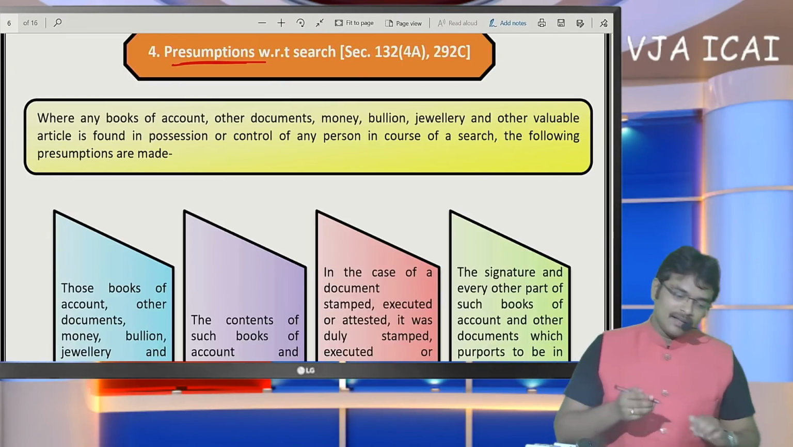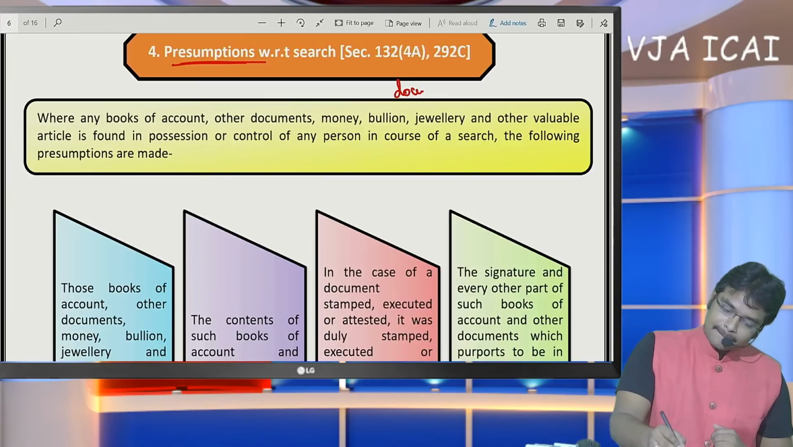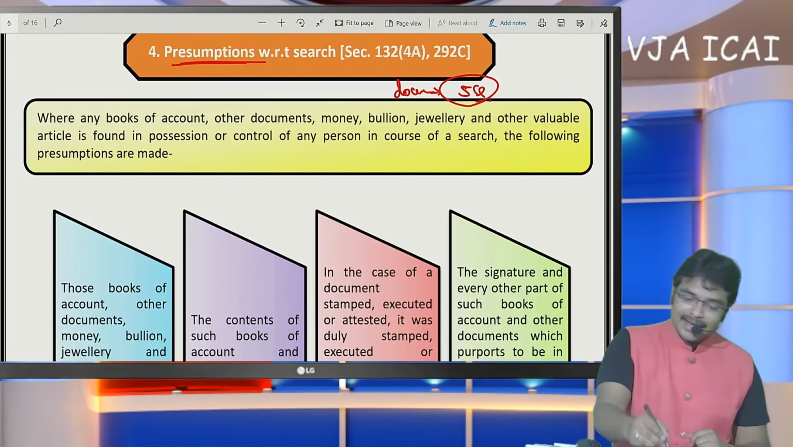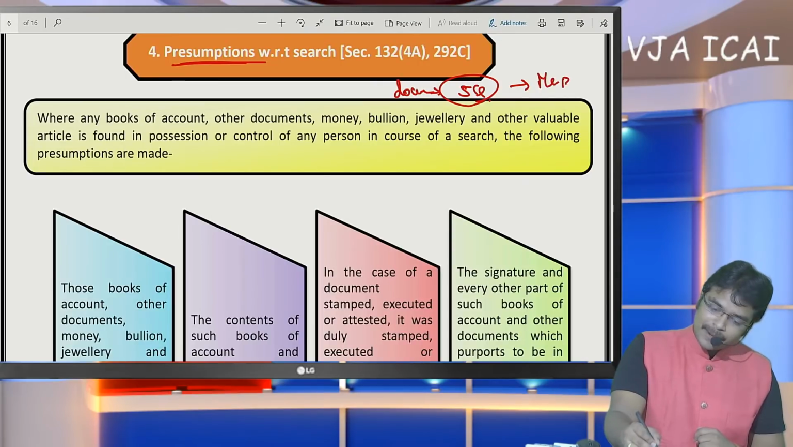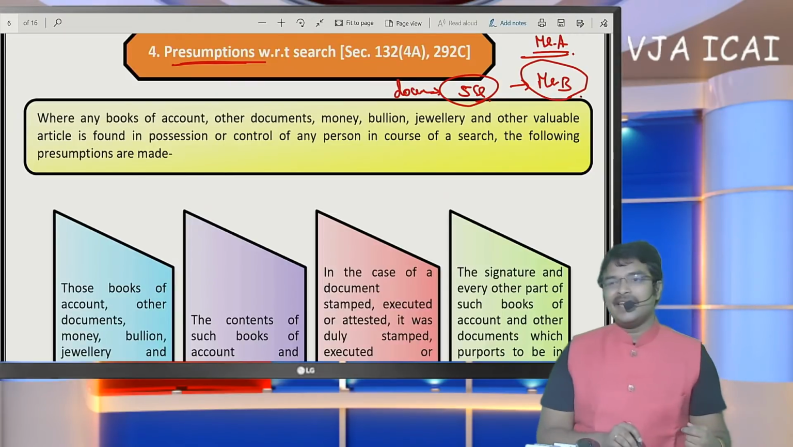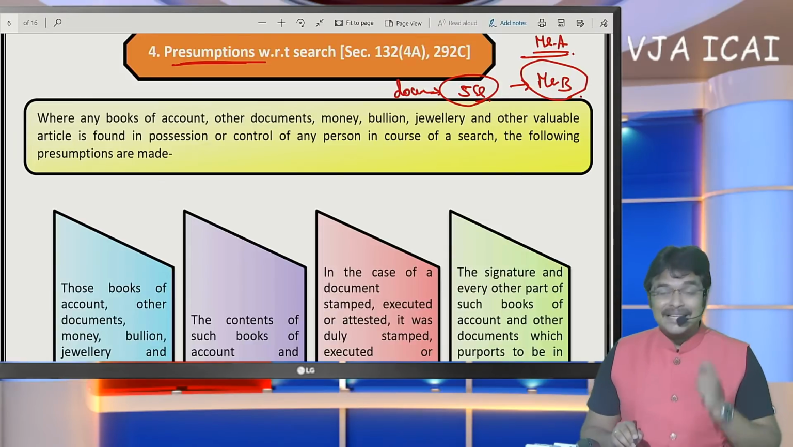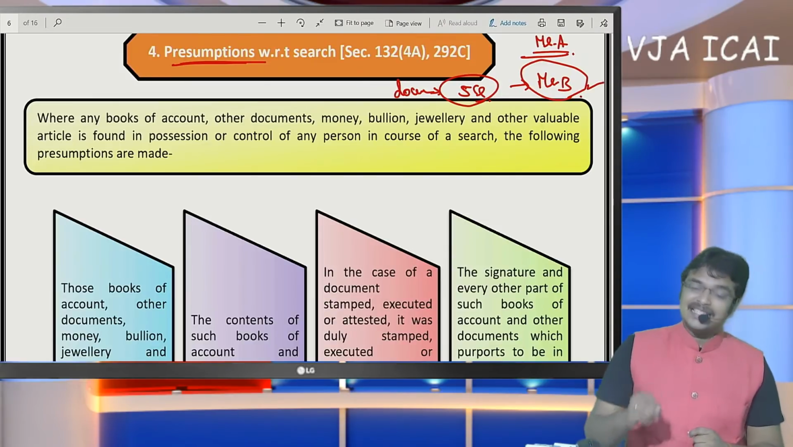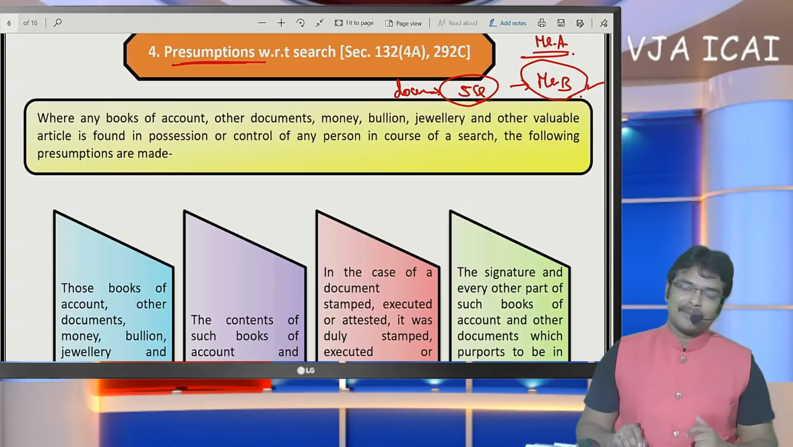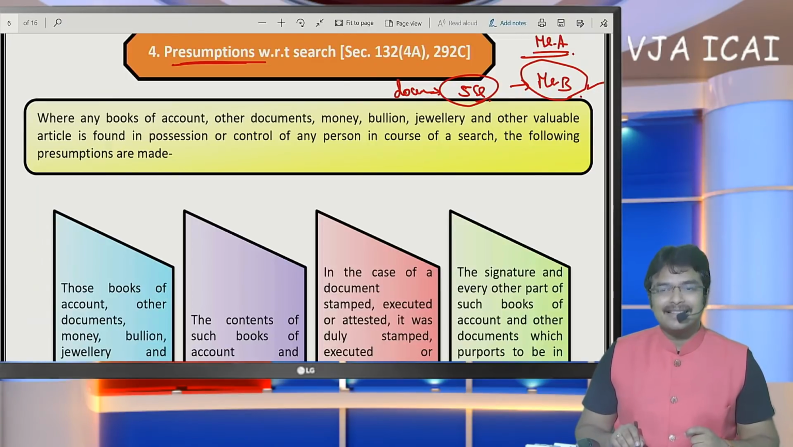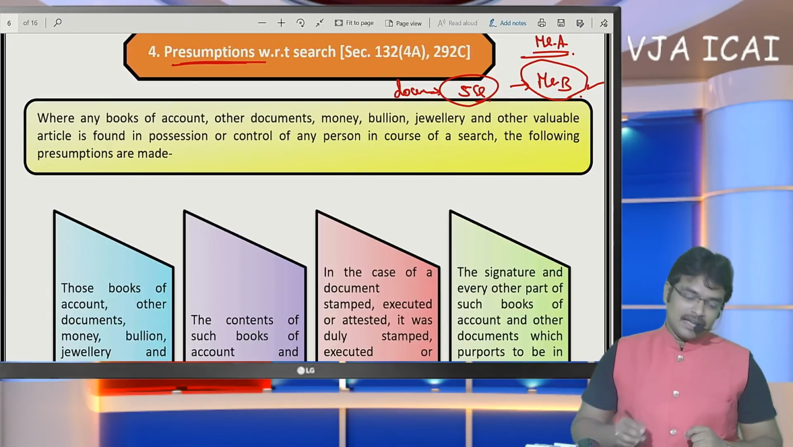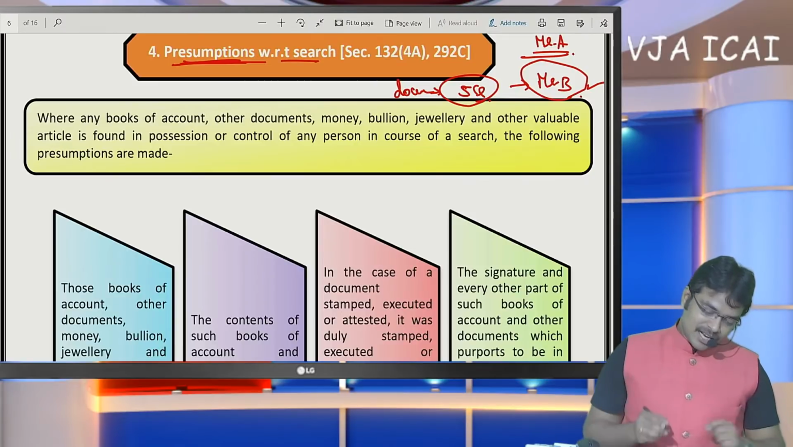For example, there is a document which was registered for 5 crores in the name of a friend, Mr. B. If search is made in the premises of Mr. A, but there is a property document for 5 crores in the name of Mr. B, now what the department presumes is Mr. B is the benami of Mr. A. Whether the department can think like that? Yes. Presumption with respect to search.